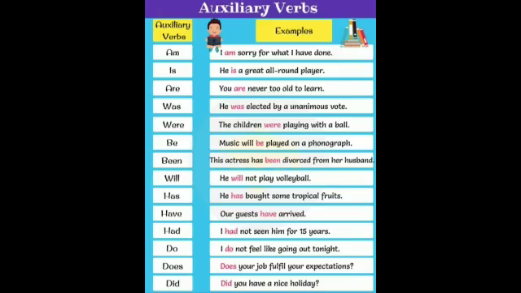Here are some more verbs that are called auxiliary verbs: am, is, are, was, were, be, been, will, has, have, had, do, does, did. So, helping verbs are also called auxiliary verbs.